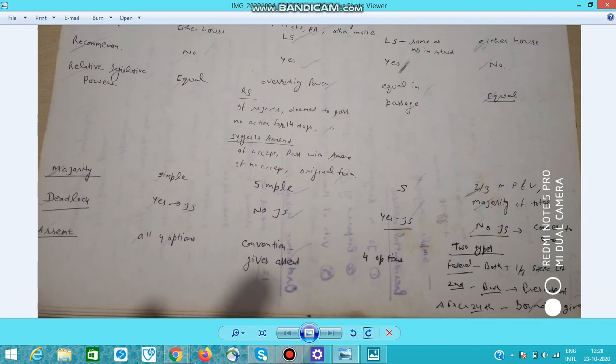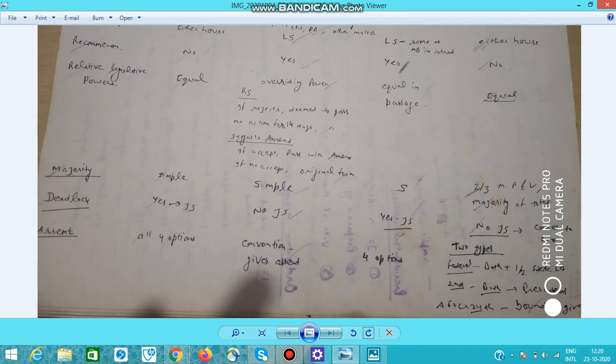Both Rajya Sabha and Lok Sabha have equal powers with regard to finance bill. Simple majority is required for finance bill, as was the case with money bill as well as ordinary bill. Deadlock, in case of deadlock, yes, joint sitting is possible. Assent, president has all four options.